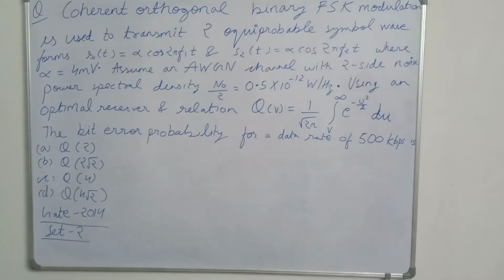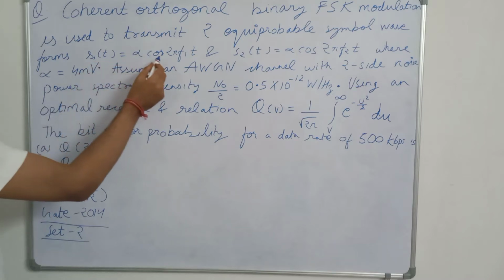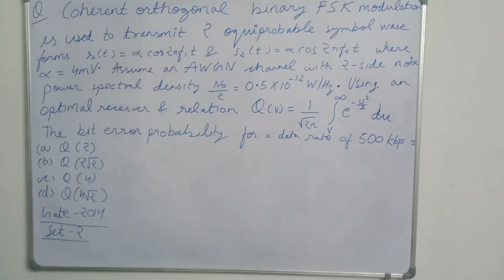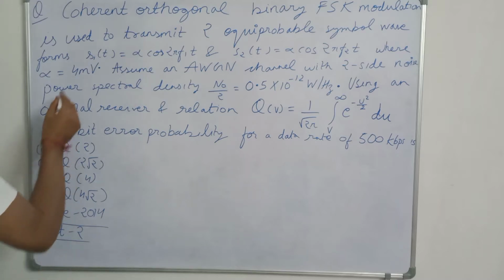In this video, we are doing a question on bit error probability for FSK signal, and this question is from GATE 2014 set 2. It says that a coherent orthogonal binary FSK modulation is used to transmit two equiprobable symbol waveforms. S1(t) is the first waveform, alpha cos 2πf1t, and S2(t) is the second waveform, alpha cos 2πf2t. These waveforms are transmitted using binary FSK modulation, and the value of alpha is given.